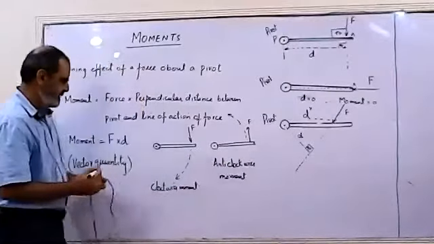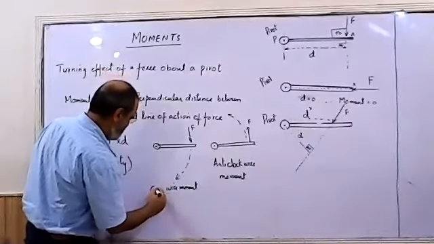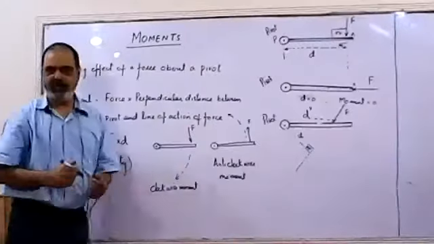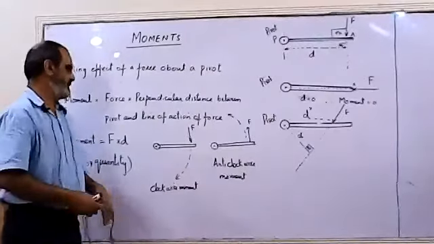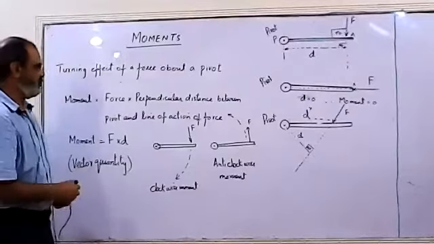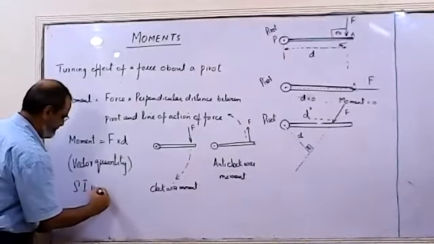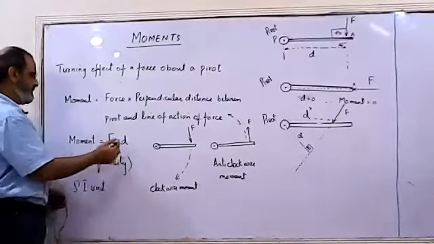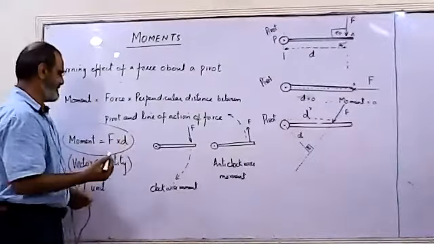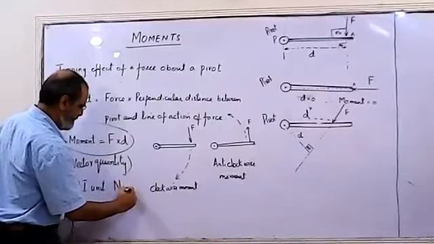Because it has direction, we can say that moment is a vector quantity. The SI unit for the moment, we can see from the formula, force is measured in newtons and distance is measured in meters. So its SI unit is Newton meter.